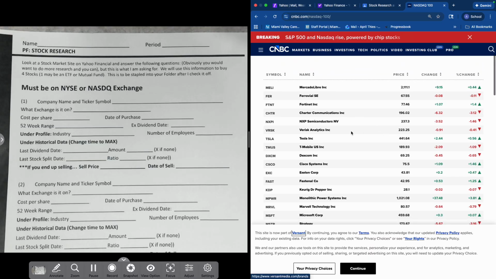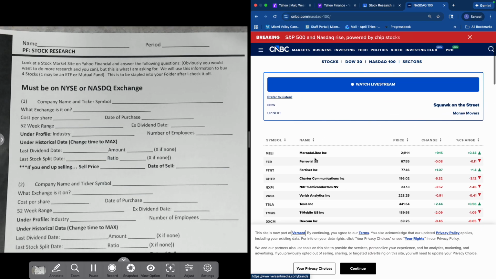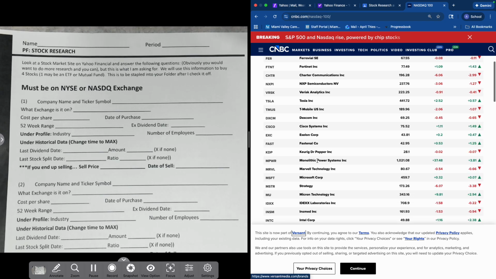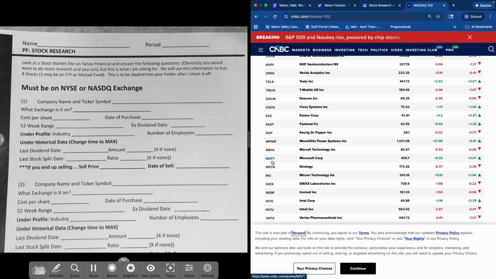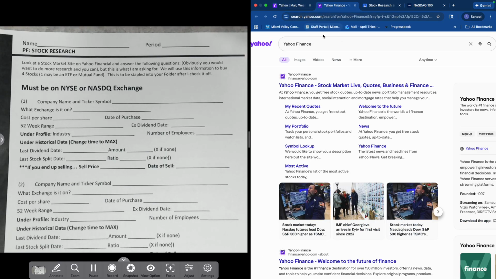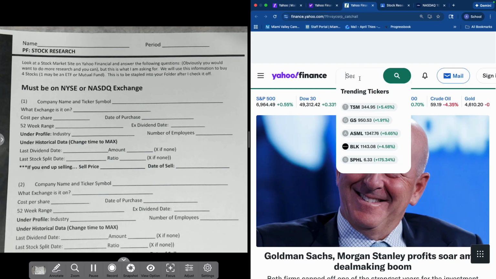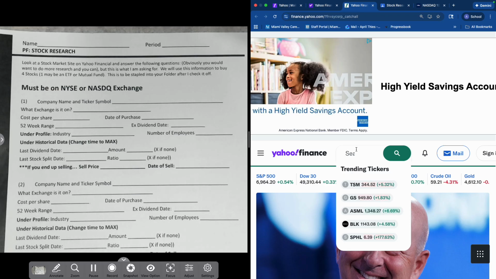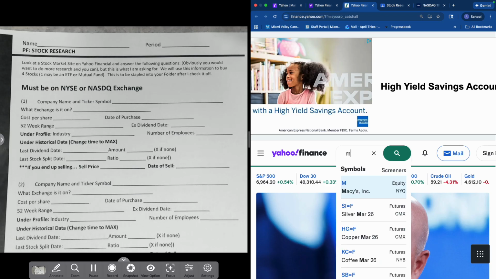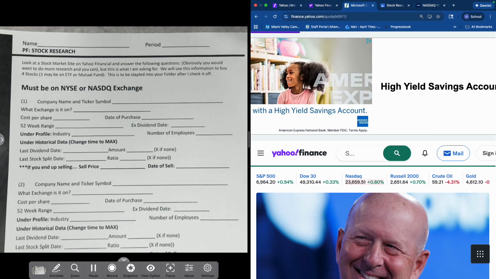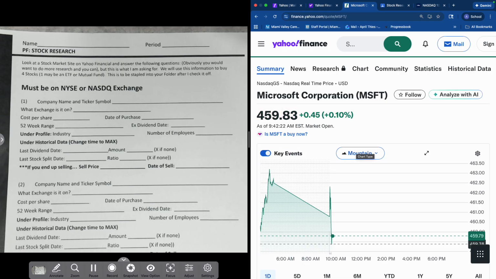After looking at these, you're going to select one. After I've looked at this, I've decided that maybe I would like to take a look at Microsoft Corp. So MSFT is going to be the ticker symbol. I'm going to go to my Yahoo Finance, and up here it will allow you to put in a ticker symbol, and that ticker symbol is MSFT. It could also be the name, Microsoft, and it probably would have come up with the ticker symbol.